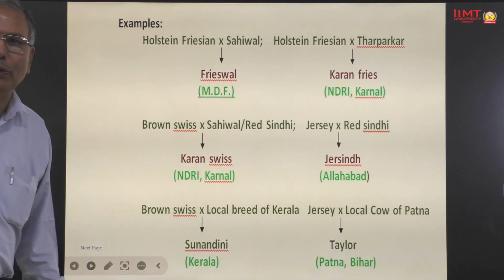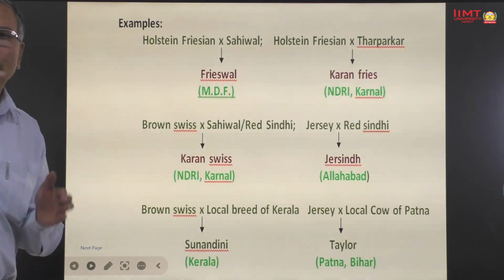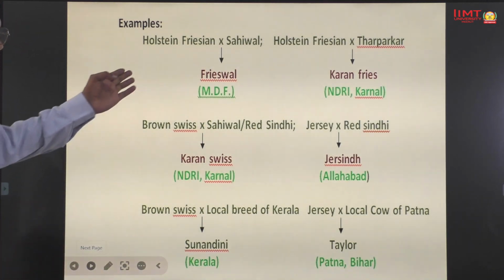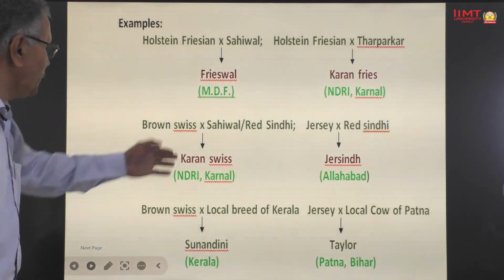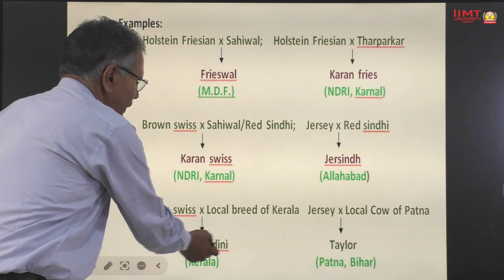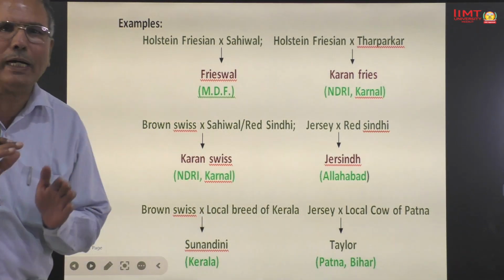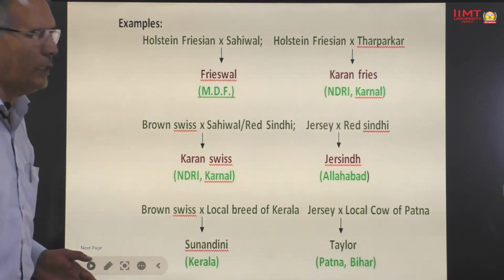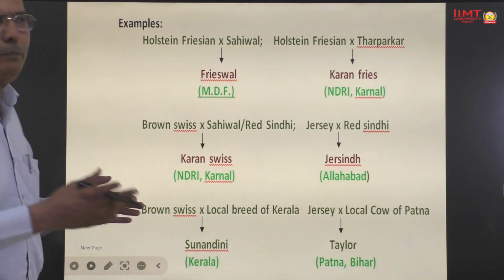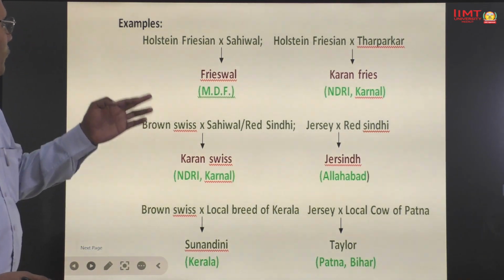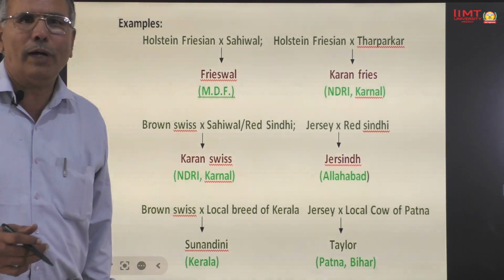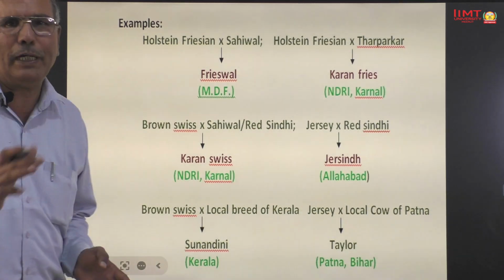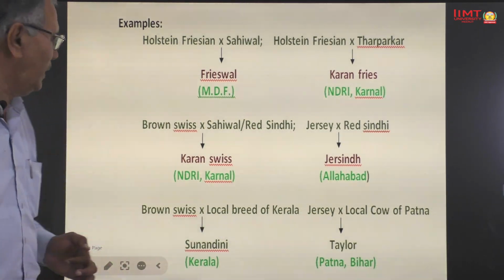These are the examples of the breeds or synthetic breeds developed by crossbreeding, which are Frieswal, Karan Fries, Karan Swiss, Jersey, Sunandini and Taylor. The Frieswal breed of cattle was developed by crossing Holstein Friesian bull with Sahiwal cow at Military Dairy Farm. And Karan Fries breed of cattle was developed through crossing of Holstein Friesian bull with Tharparkar cow at NDRI Karnal.